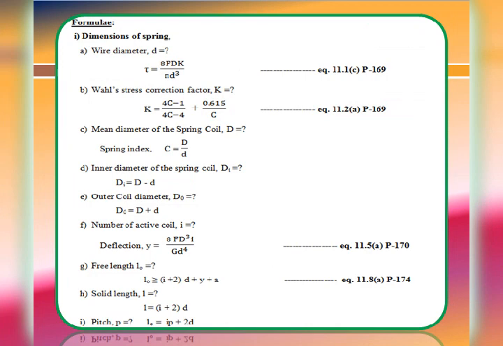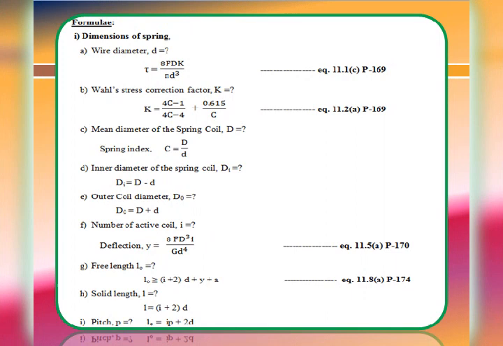Similarly, outer coil diameter D0 is equal to mean coil diameter D plus d. We are supposed to add the wire diameter. Next, the number of active coils i can be evaluated by using equation 11.5a, page number 170. Deflection y is equal to 8 F D cube i divided by G d raised to 4. Here G is nothing but the modulus of rigidity that is given in the problem.